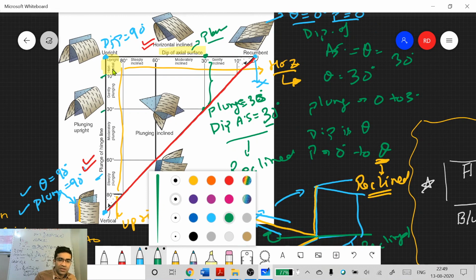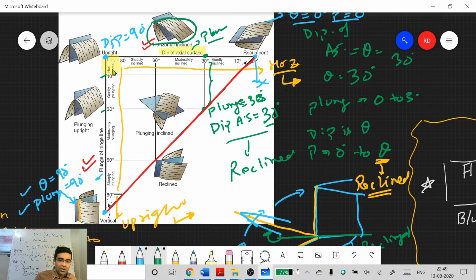For example, if someone gives you this kind of fold, what will you say? You will say this is not a horizontal fold, it is dipping and all that. But no, this is also a horizontal fold. Even this is a horizontal fold. This is horizontal, this is horizontal, this is a horizontal fold. And similarly, all these are upright folds. A vertical fold is a special kind of upright fold in which plunge as well as dip is 90 degrees.